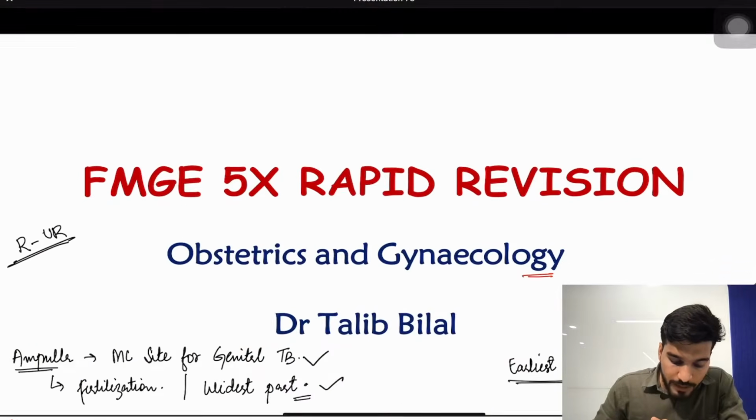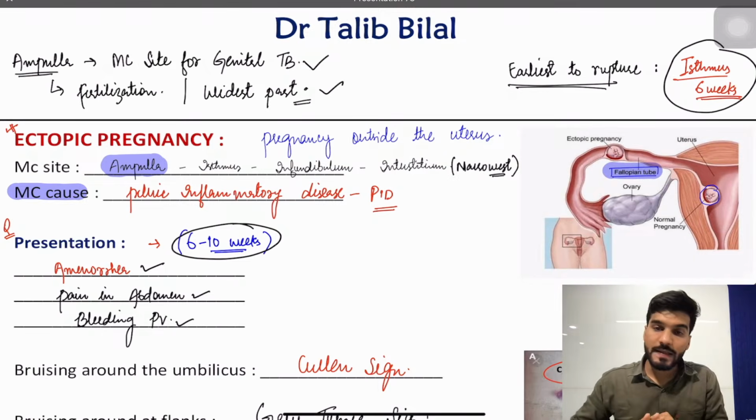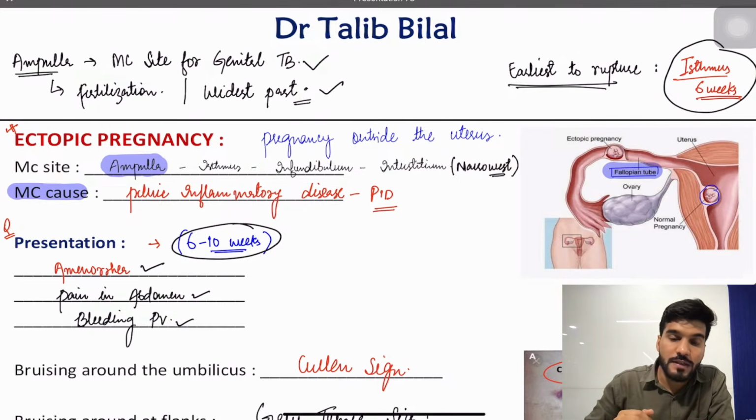From the beginning only, guys, we discussed first an ectopic pregnancy. What is ectopic pregnancy? It's a pregnancy which is outside the uterus. The most common site is going to be the fallopian tube, and the most common site in the fallopian tube is going to be the ampulla, followed by isthmus, infundibulum and interstitium. Now this ectopic pregnancy can be present in the cervix, abdomen and ovaries as well. The most common risk factor is a previous ectopic pregnancy, but the most common cause is going to be pelvic inflammatory disease.